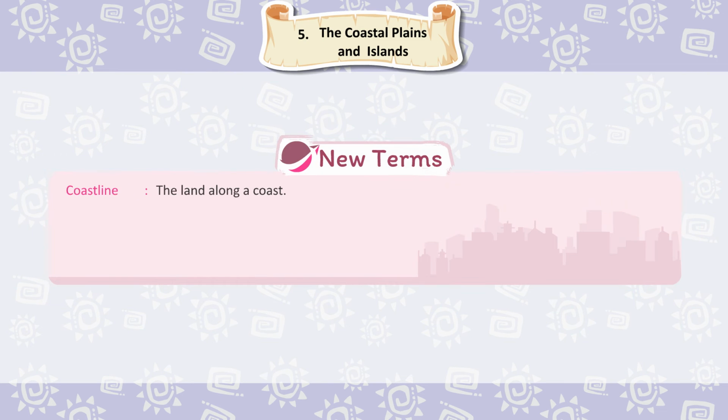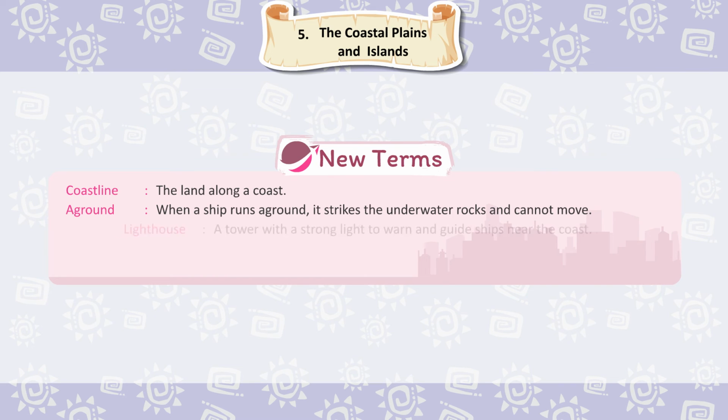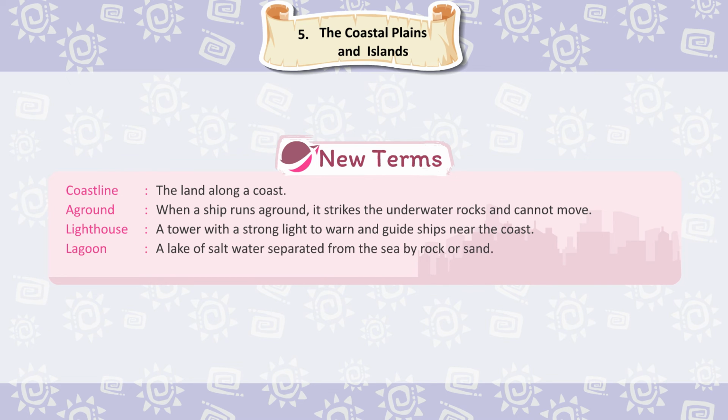New terms. Coastline, the land along a coast. Aground, when a ship runs aground, it strikes the underwater rocks and cannot move. Lighthouse, a tower with a strong light to warn and guide ships near the coast. Lagoon, a lake of salt water separated from the sea by rock or sand. Uninhabited, where no person lives.